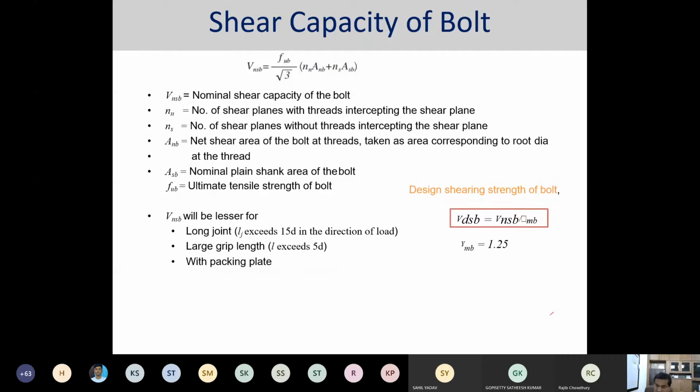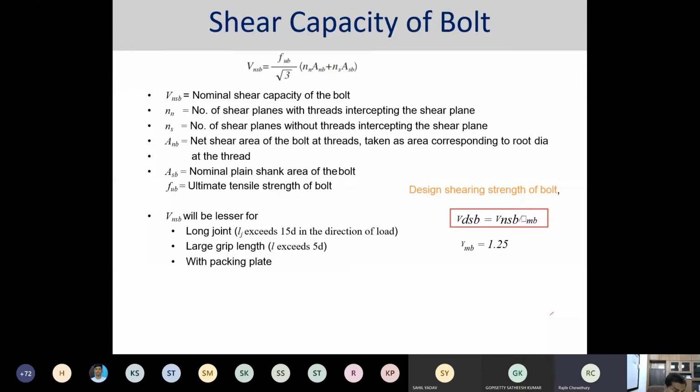Before going to that, let us have a basic look at whatever we have done in the last class. In the last class, we have basically identified the different failure criteria, and we have picked up only the shear capacity, or the capacity of the bolt. And the bolt means it is a black bolt. Okay, we are not going into the detailing of the HSFG or high strength friction grip bolt.